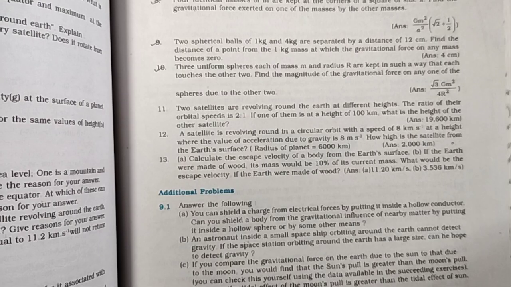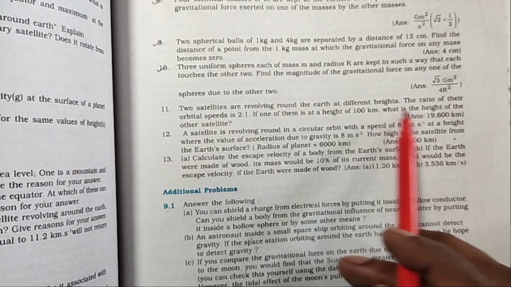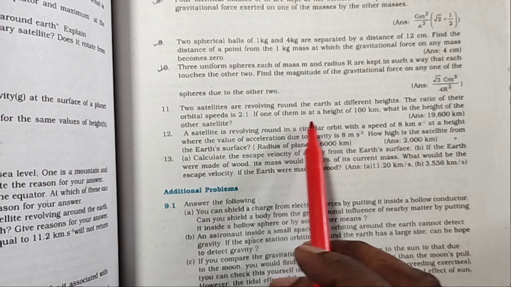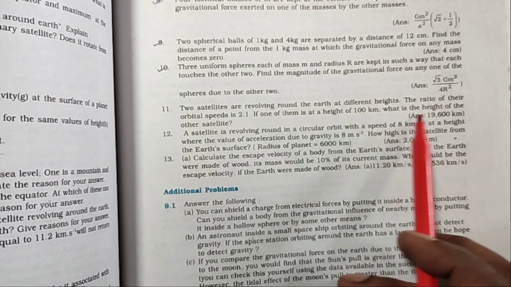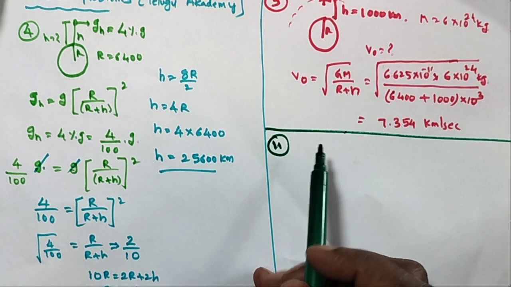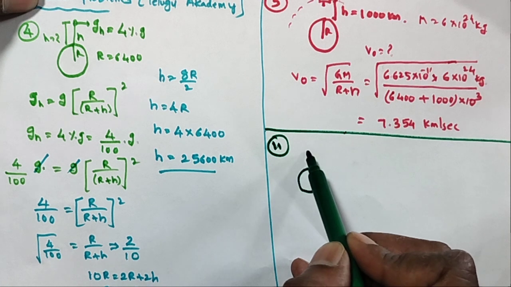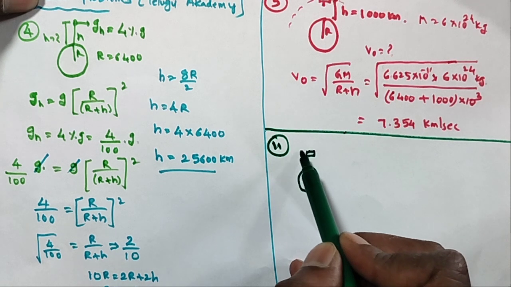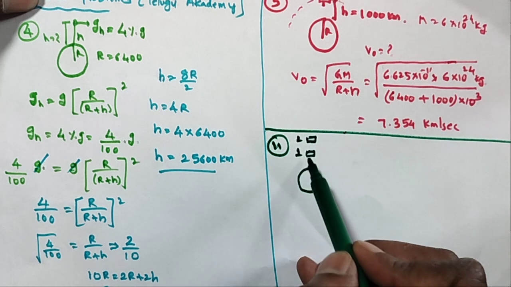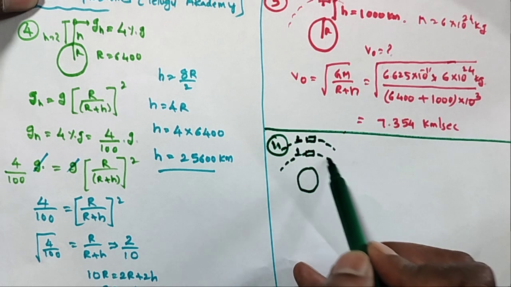7.354. Problem number 11. Two satellites are revolving around the earth at different heights. The ratio of their orbital speeds is 2:1. If one of them is at a height of 100 km, what is the height of the other satellite? It is very simple. Here this is the earth, and this is the first satellite and this is the second satellite. The first satellite is revolving like this, the second satellite is revolving like this.